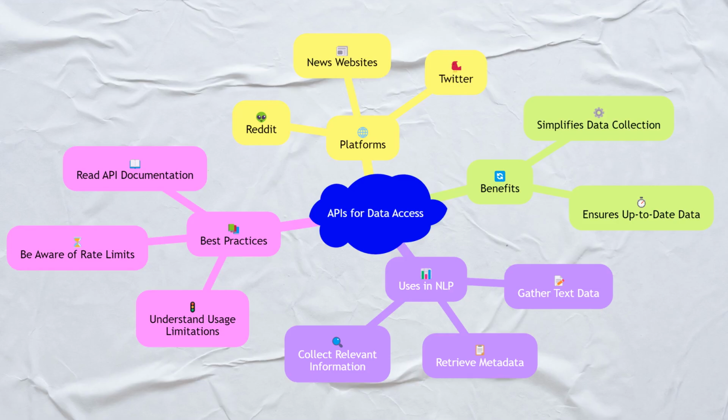Application Programming Interfaces, APIs, provide a convenient way to access data from various online services. Many platforms, such as Twitter, Reddit, and news websites, offer APIs that allow developers to programmatically retrieve data. Using APIs can simplify the process of data collection and ensure that the data is up to date. For NLP projects, APIs can be used to gather text data, metadata, and other relevant information. It is important to read the API documentation and understand any usage limitations or rate limits imposed by the service provider.